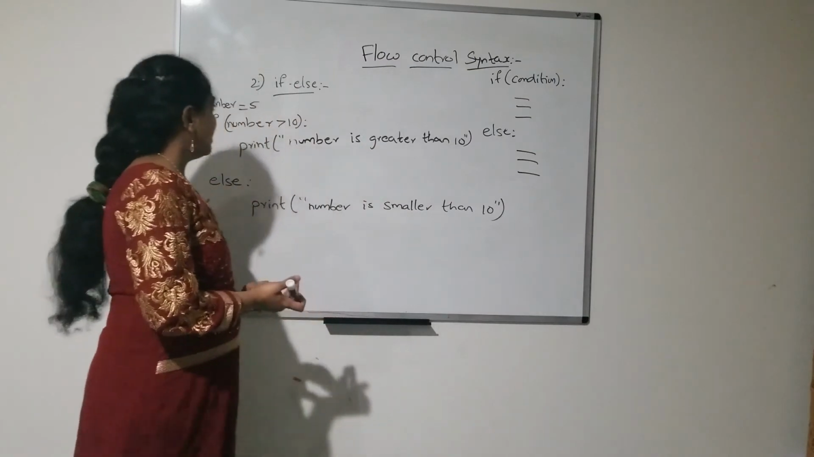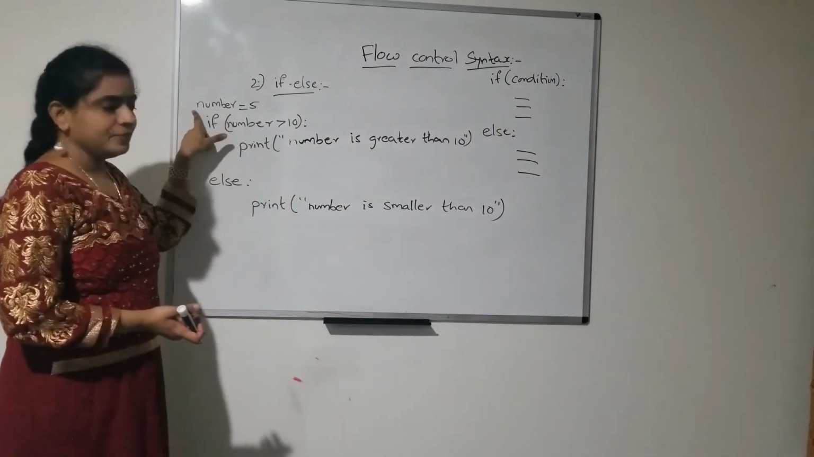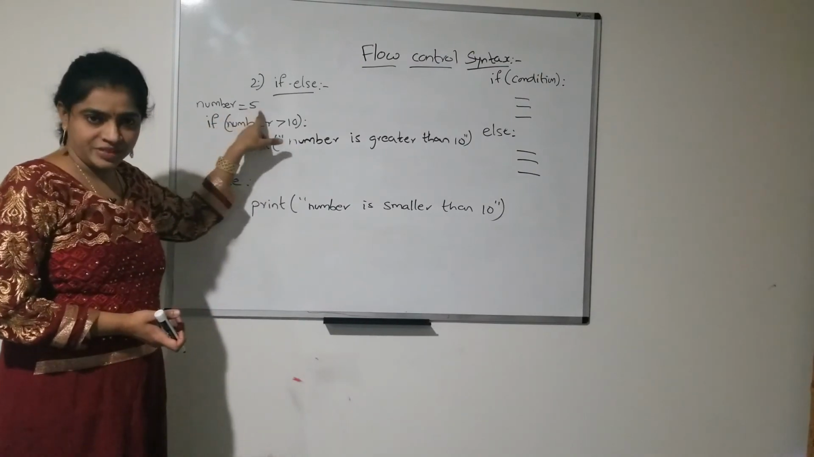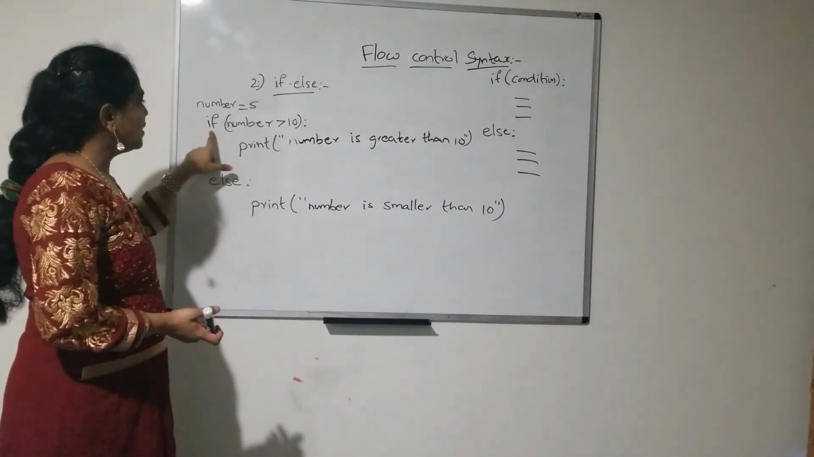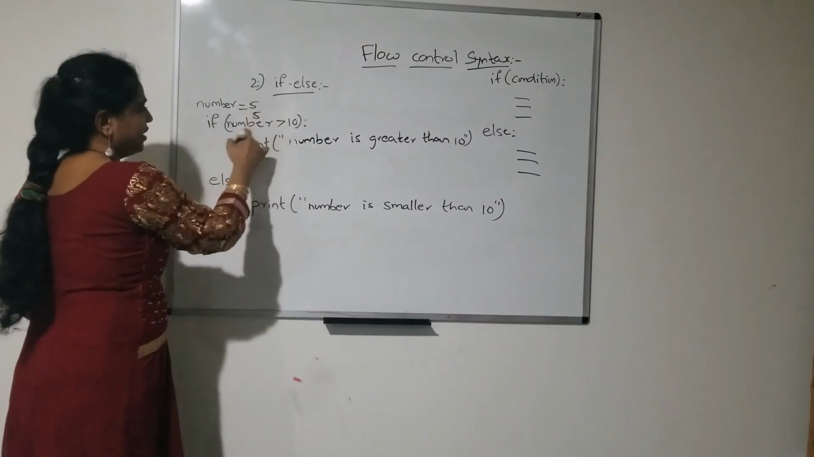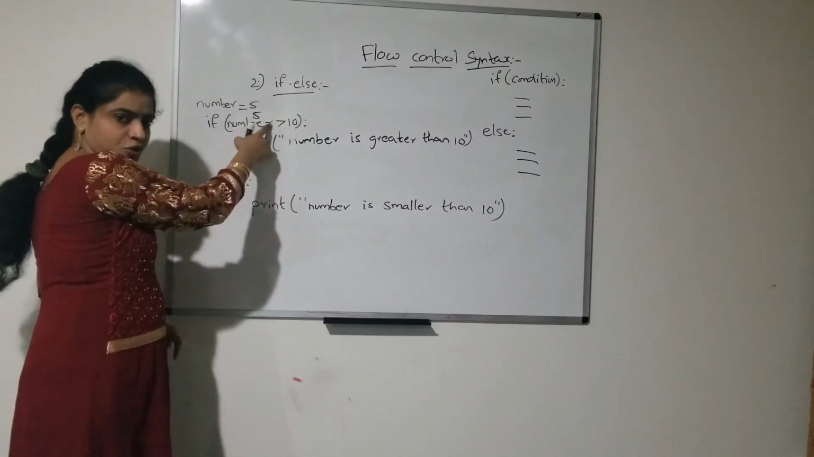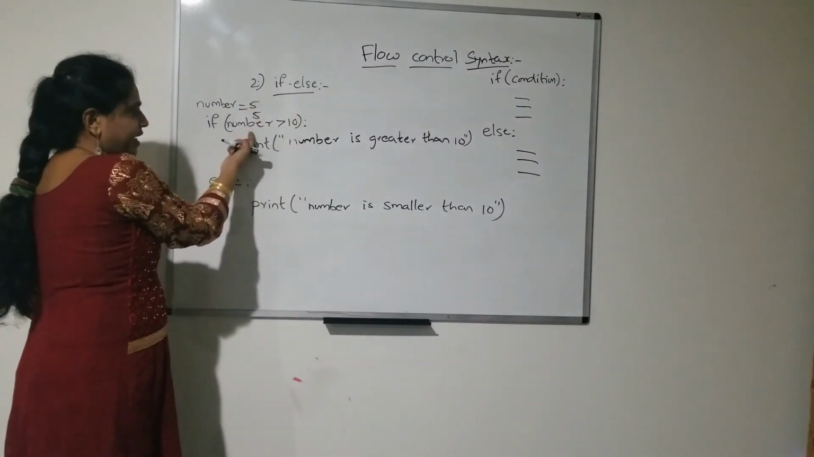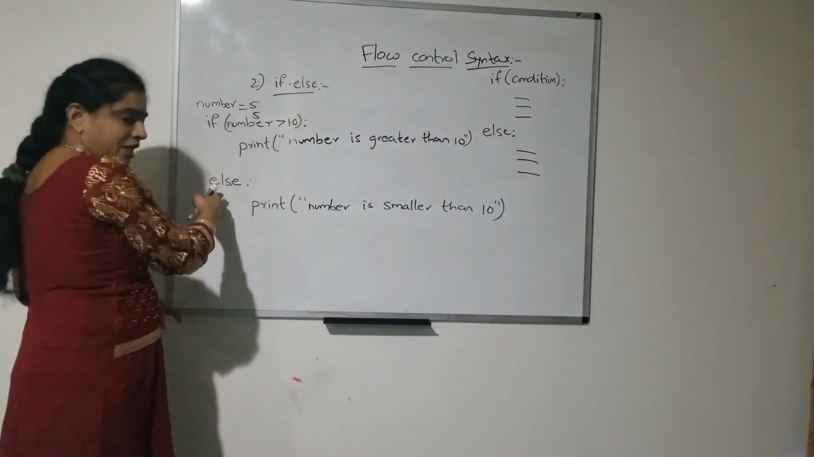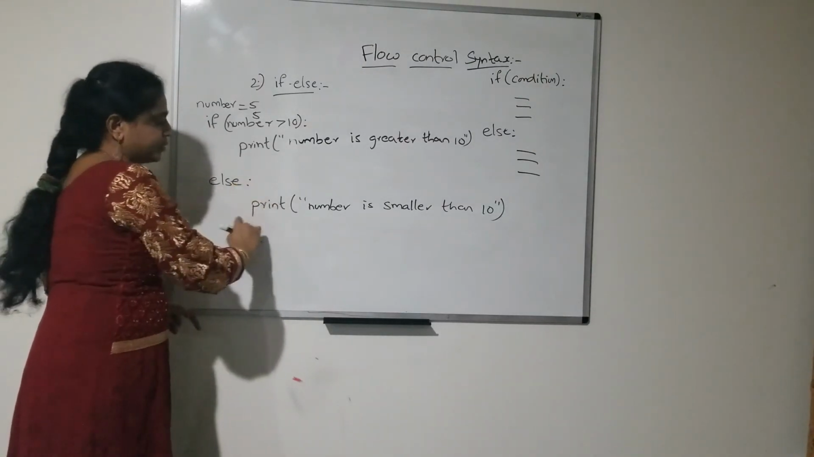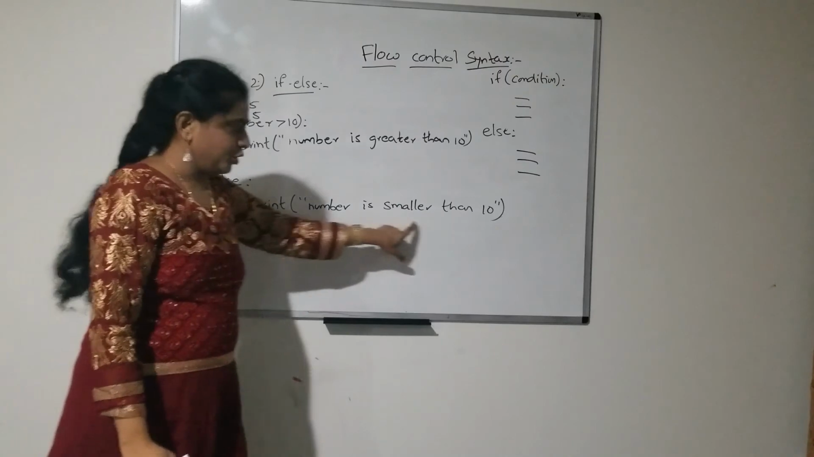Here I have taken one example. I have taken a variable number which is assigned 5. If that number is greater than 10, here number is assigned 5, so is 5 greater than 10? Is this condition true? No, this condition gets false. So, if the condition gets false, it has to come to the else block and execute this statement.